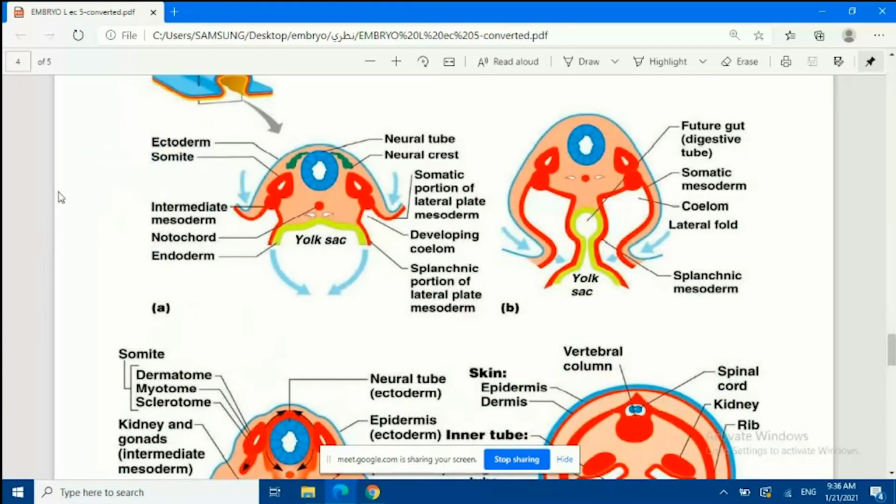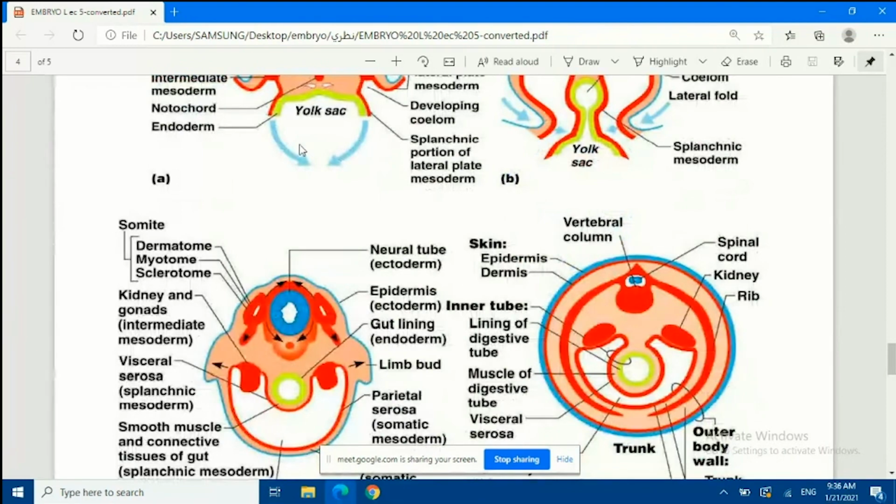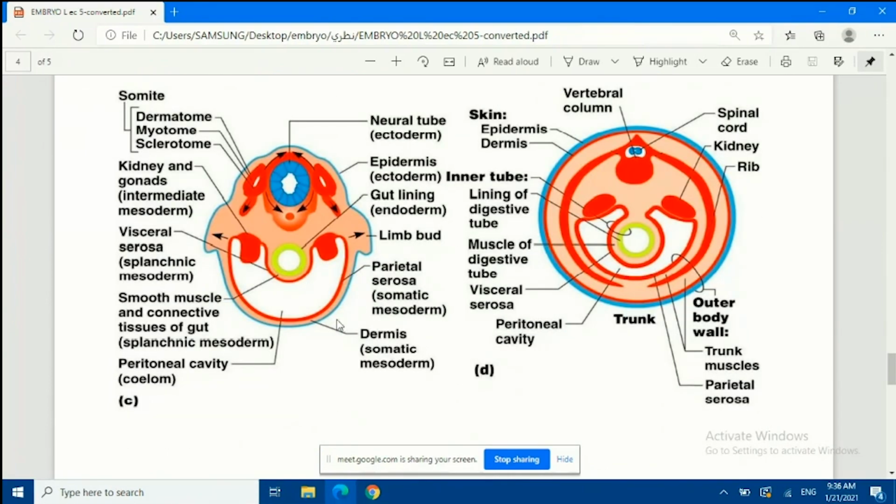Look at here. These figures will show you how this folding will start and continue, with some organs that are not fully functional or not completely formed, but we have the buds for forming them.